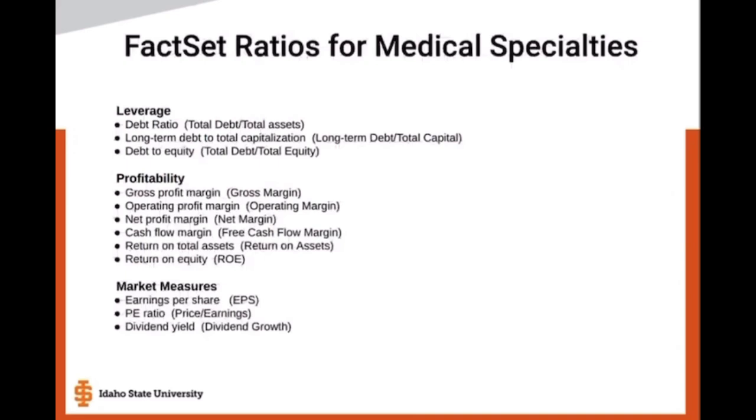And then finally, 3 market measures: earnings per share, EPS, PE ratio, referenced as price over earnings, and then dividend yield, dividend growth.